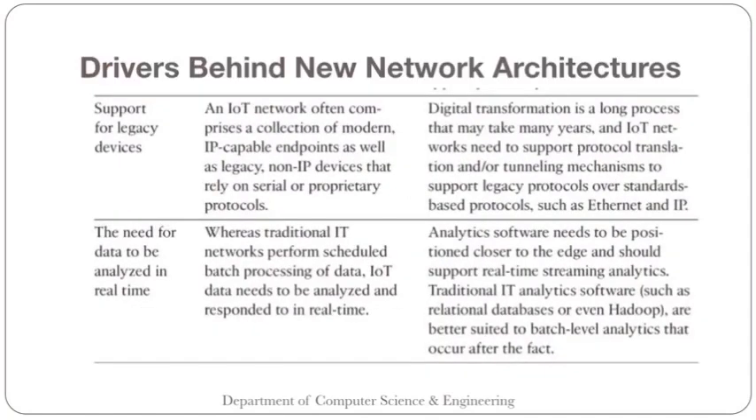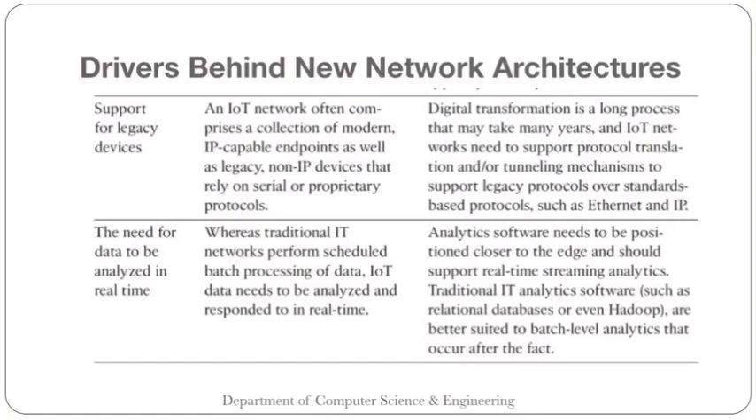Then we have support for legacy devices. An IoT network often comprises a collection of modern IP-capable endpoints as well as legacy non-IP devices that rely on serial or proprietary protocols. So there can be many devices which do not have a proper IP address and are connected to the network. Okay, so support of that particular kind of legacy devices is also needed sometimes. This digital transformation is a long process that may take many years.